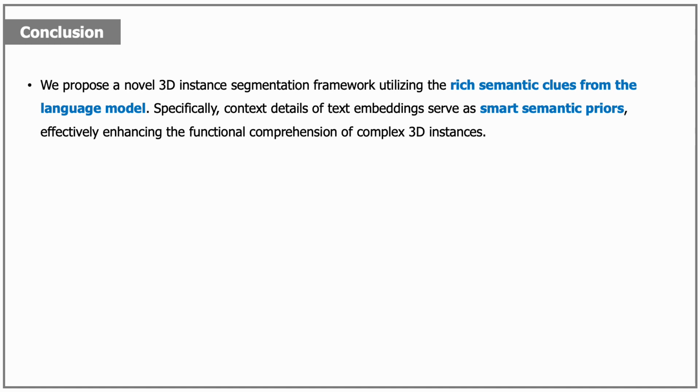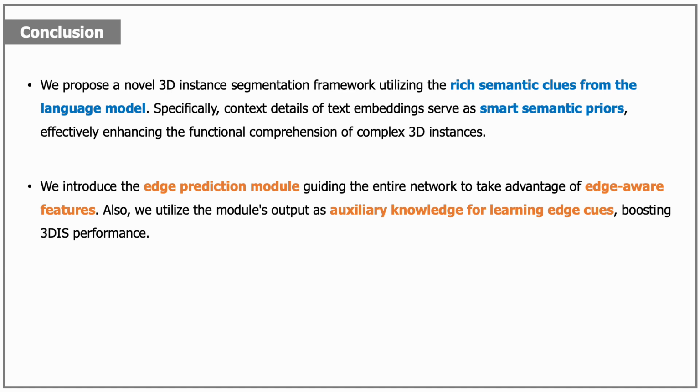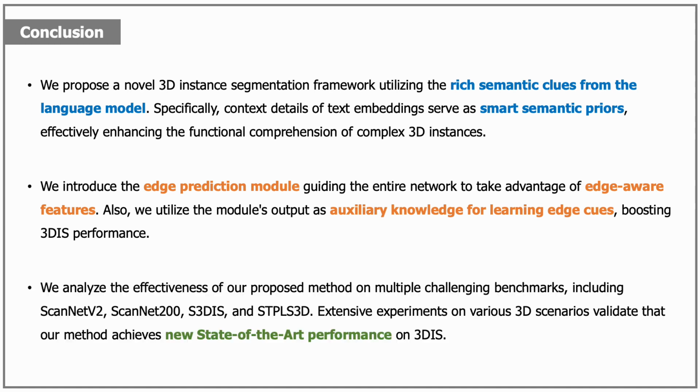First, we propose a novel 3D instance segmentation framework utilizing the rich semantic clues from the language model. Specifically, context details of text embeddings serve as smart semantic priors, effectively enhancing the functional comprehension of complex 3D instances. Second, we introduce the edge prediction module, which guides the entire network to take advantage of edge-aware features. We also utilize the module's output as auxiliary knowledge for learning edge cues, boosting 3D-IS performance.